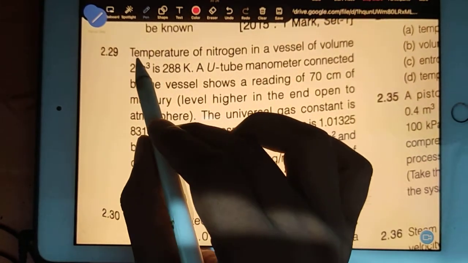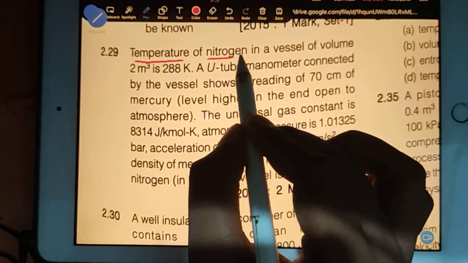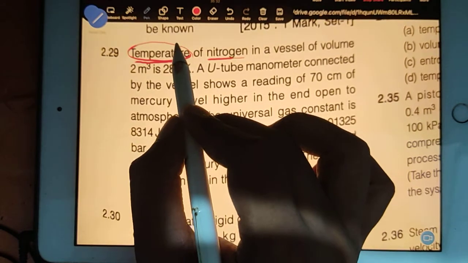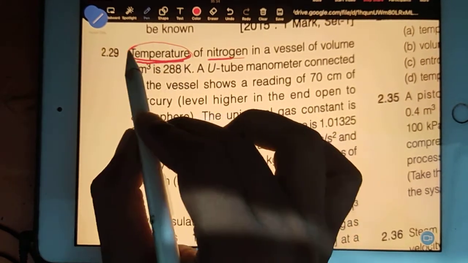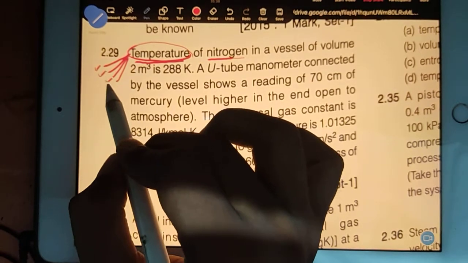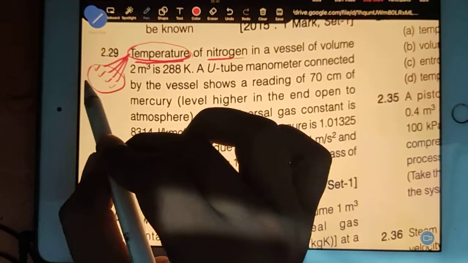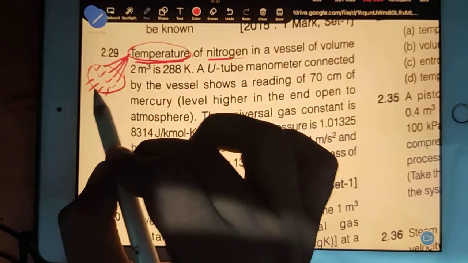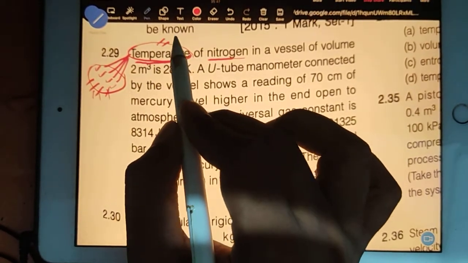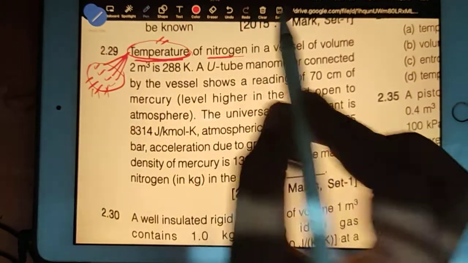Let's read the question. Temperature of nitrogen. Go into detail. Do you know everything about temperature? Yes. What should you know about temperature? How many types of units are there? Kelvin, Rankine, Celsius, Fahrenheit. Do you know all the formulas, all the conversions? I have taught you. You must visit previous videos and you should be very clear. Then only it is known as good. Yes, very good. Now you go ahead.